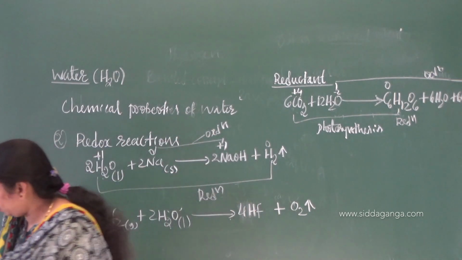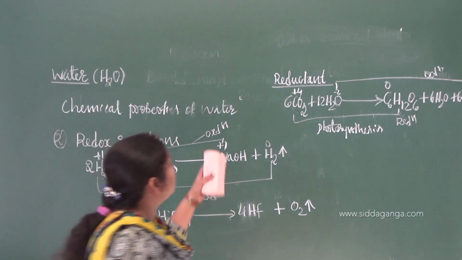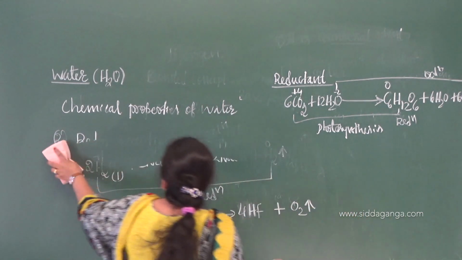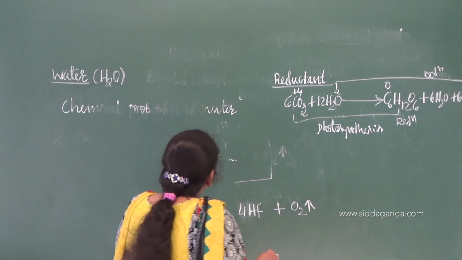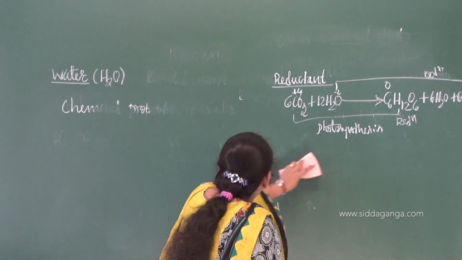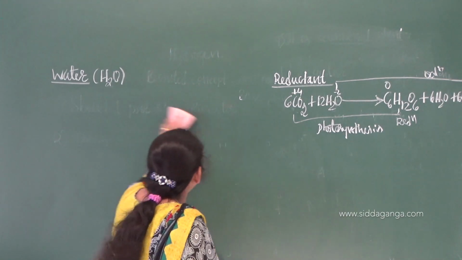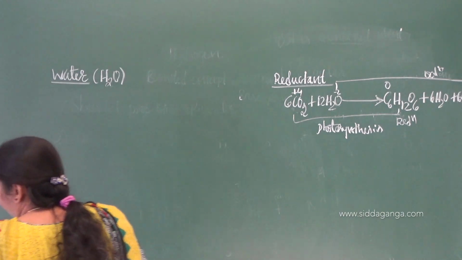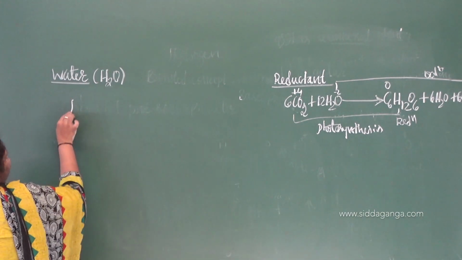So let us move on to the next chemical property of water, that is hydrolysis reactions. What is that? So what are hydrolysis reactions? So whenever any substance is made to dissolve in water, it will get hydrolyzed, or you can say almost all the ionic substances and some... what property are we discussing now?